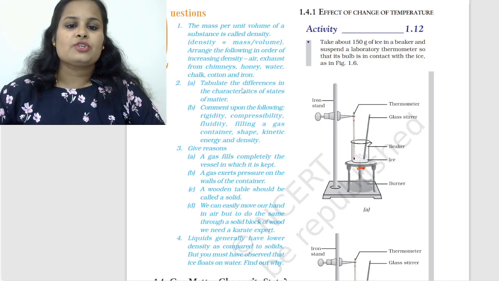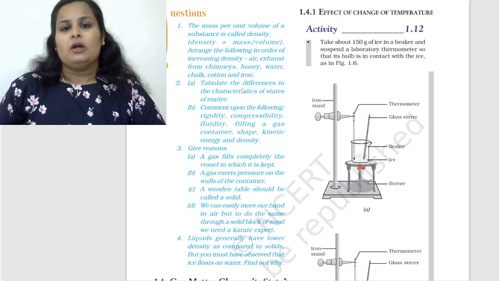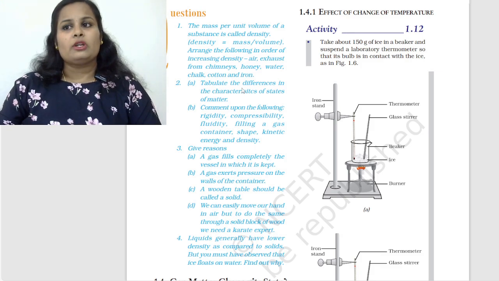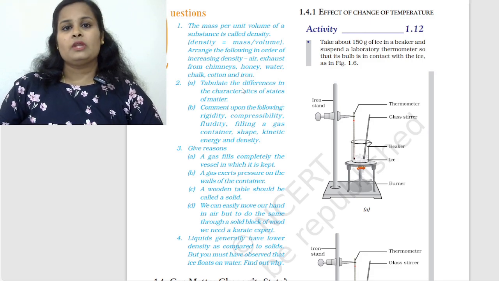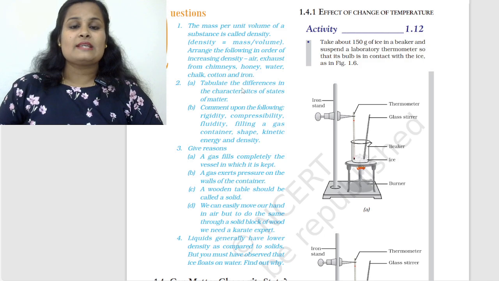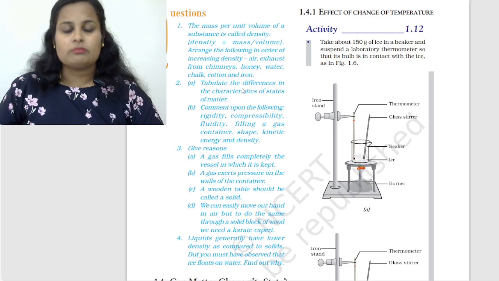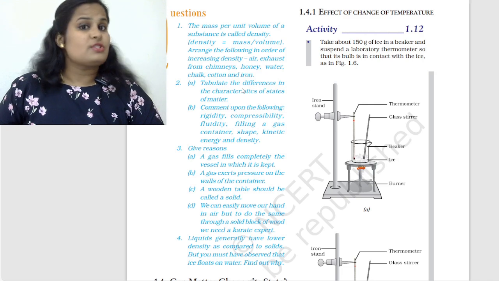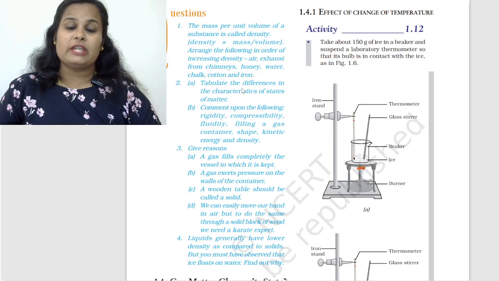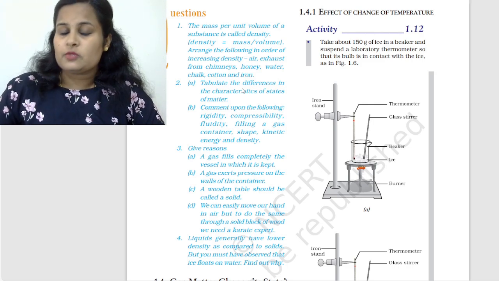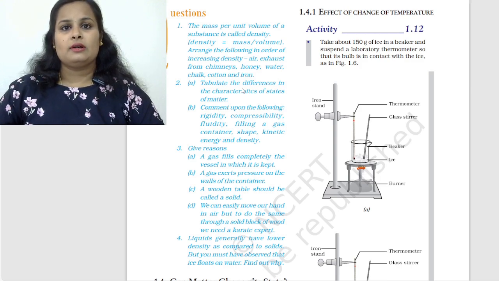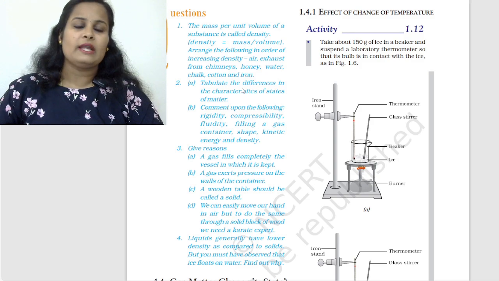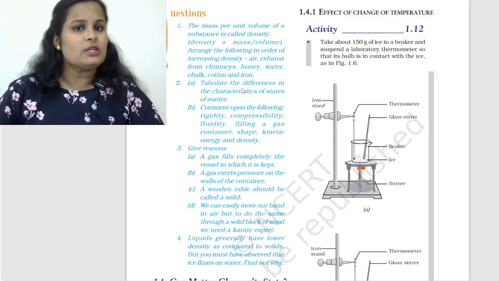C: a wooden table should be called a solid. A wooden table can be considered to be solid. Why? Because it has all the properties of a solid. It is rigid in nature. It's not easily compressible. It has definite shape, definite volume, definite size, and it's not a fluid. The particles do not have freedom of movement. The force of attraction between the particles is the highest. So this wooden table constitutes all the particles of a solid, and truly we can say that it is considered to be solid only.